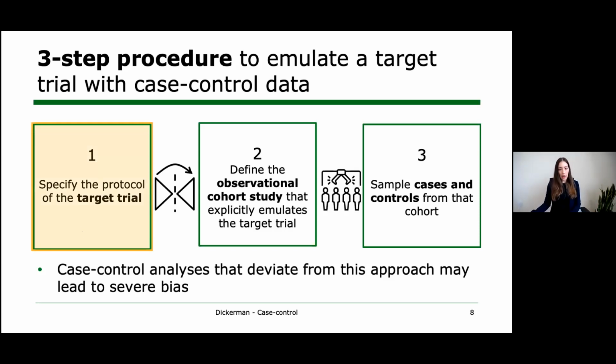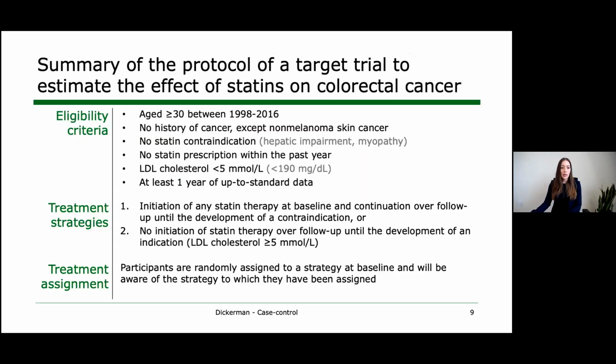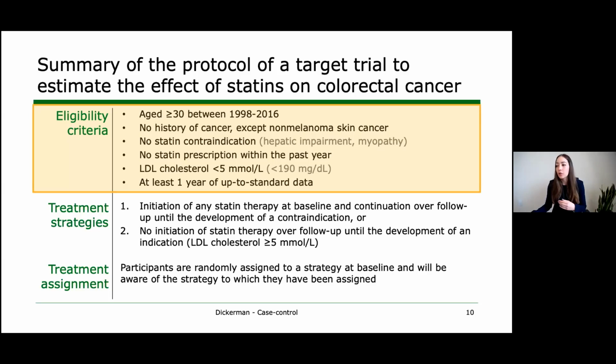We're starting here. Our first step was to specify the protocol of a target trial to estimate the effect of statins on colorectal cancer incidence. And so here is our summary of the protocol of that target trial, where briefly the eligibility criteria included age 30 and up, no history of cancer, no statin contraindication, no statin prescription within the past year, and LDL cholesterol less than 5 millimoles per liter. And baseline here is defined as the first month in which all of these eligibility criteria are met.